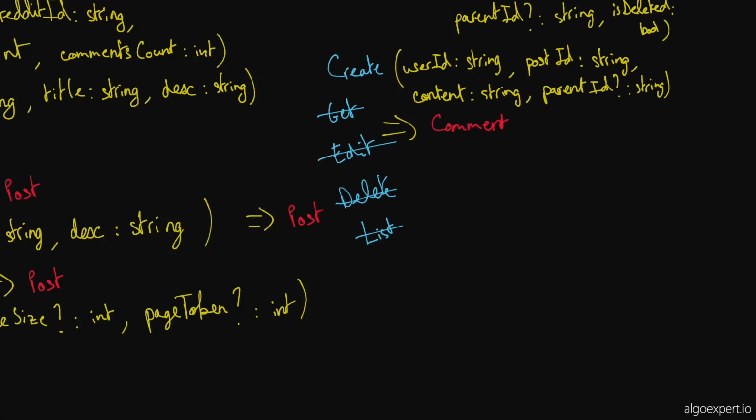How would votes work? I said at the very beginning that I don't think having an entity for votes makes that much sense. Maybe it does, actually, because if you vote on a post, and you can also vote on comments, right? Yeah, you can. So if you vote on posts and comments, and you don't have an entity for votes, then you are effectively editing a comment or a post. So maybe actually these edit endpoints are a little bit more complicated. And when you edit a comment or you edit a post, you can edit it with a vote.